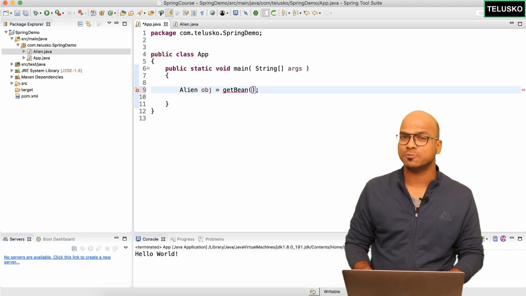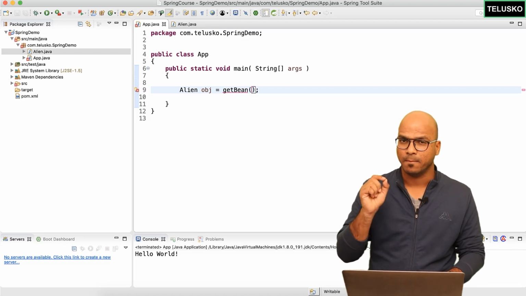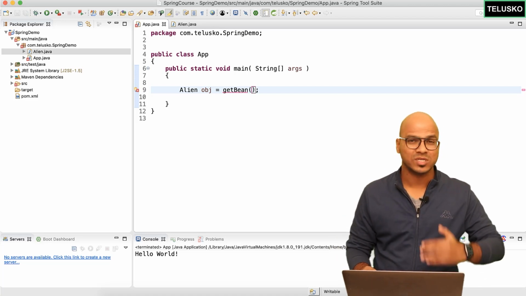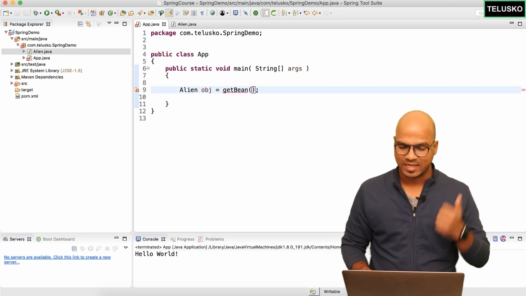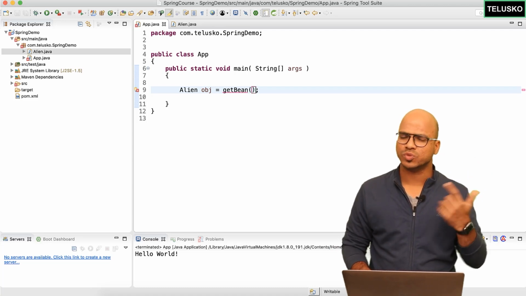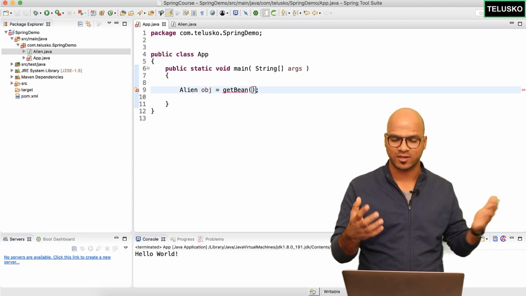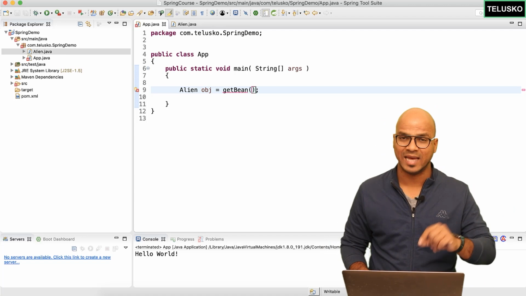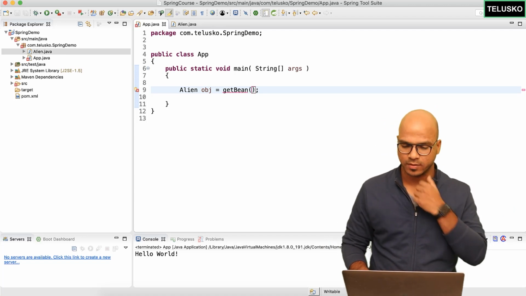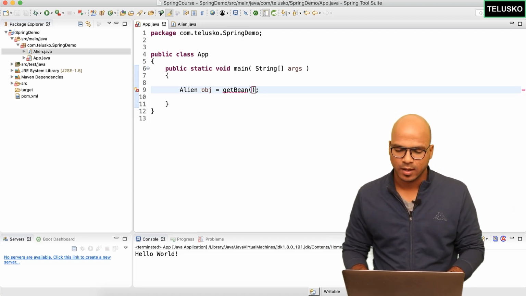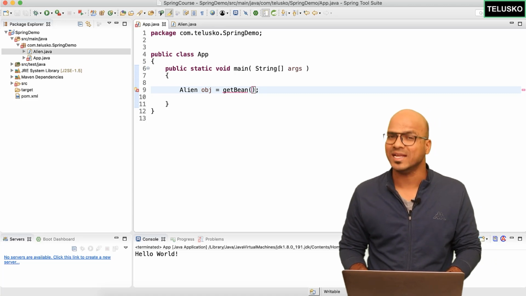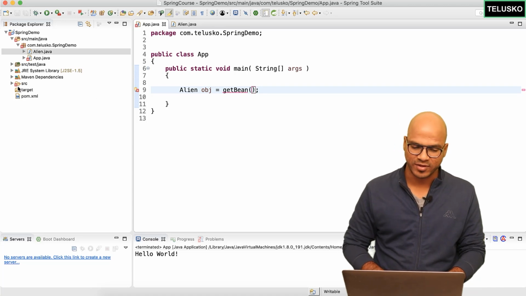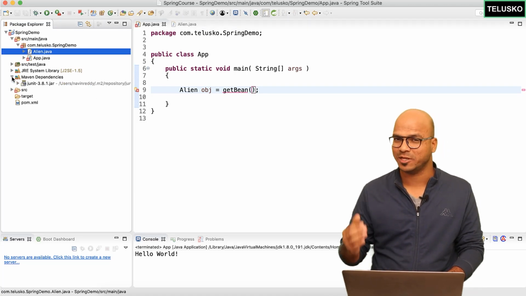Now getBean is responsible to give you the object, but we have a twist here. The twist is getBean belongs to some interface, right? That's the first thing. Second, when you say it belongs to some interface, it should belong to some libraries, right? Of course, in core Java or the JDK which we normally use here, we don't have this as an inbuilt class or an inbuilt method inside JVM or inside JRE. So we have to get it from somewhere, and that's where we have to add dependencies for Spring Framework. If you go to your Maven dependencies, you can see we don't have any Spring dependency here.